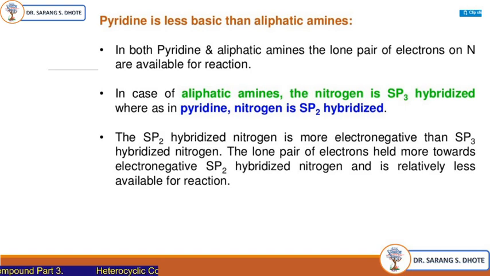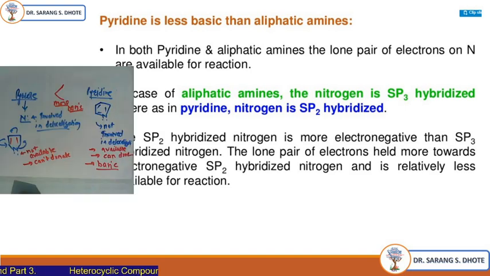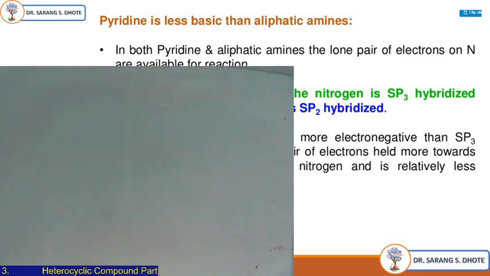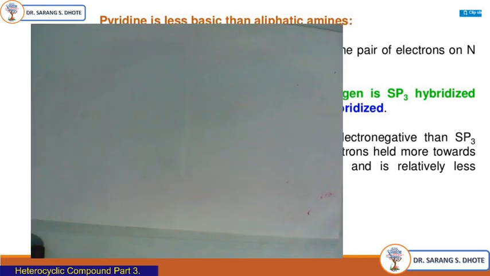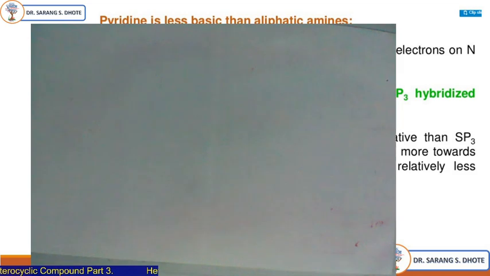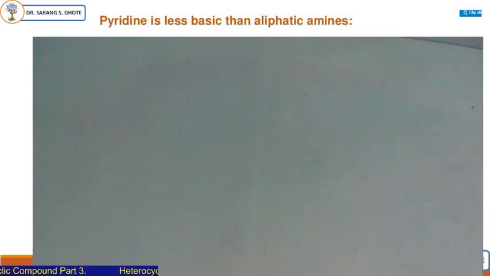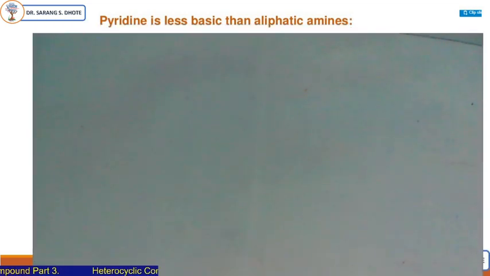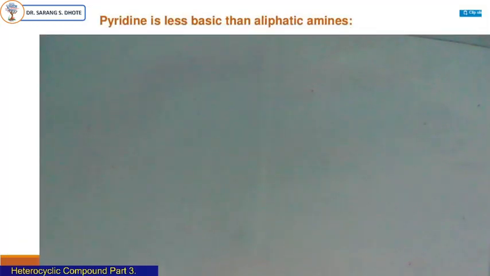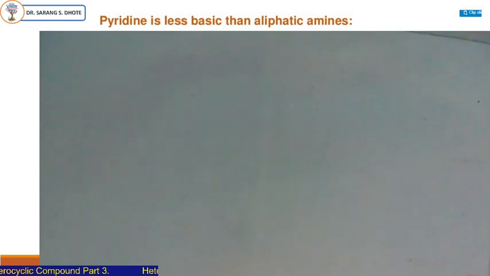Now see, pyridine is less basic than aliphatic amine.